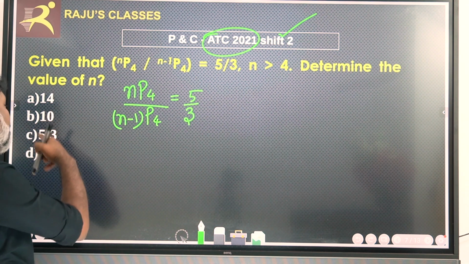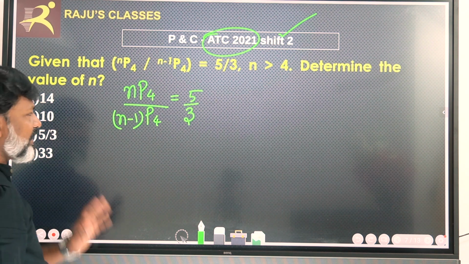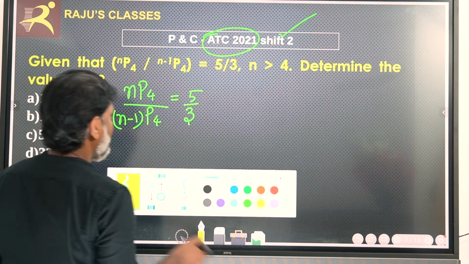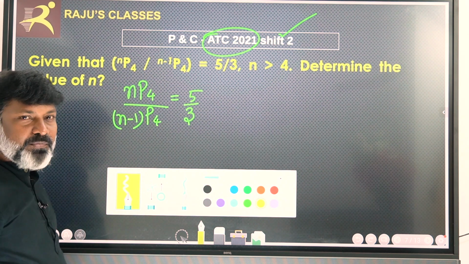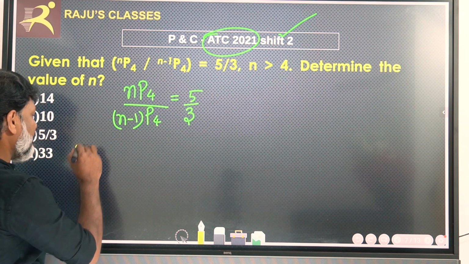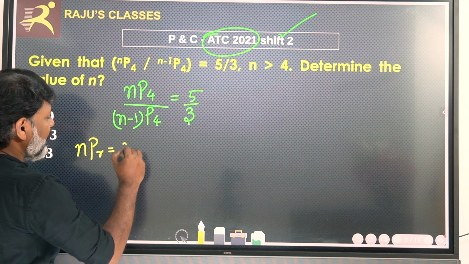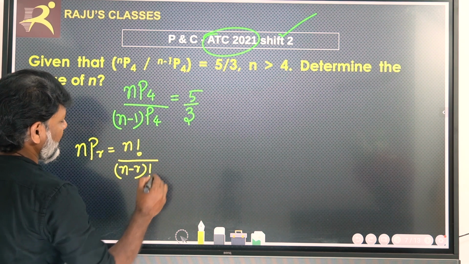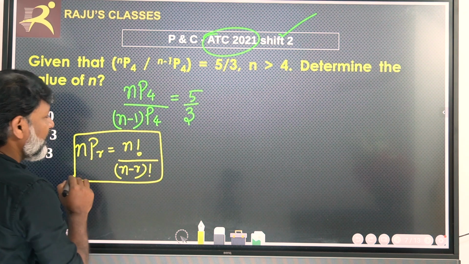The options are 14, 10, 5 by 3, 33. Which answer is correct? This is a fundamental question because if we know the permutation formula, suppose nPr, we know that it is n factorial divided by n minus r factorial. This is the formula.